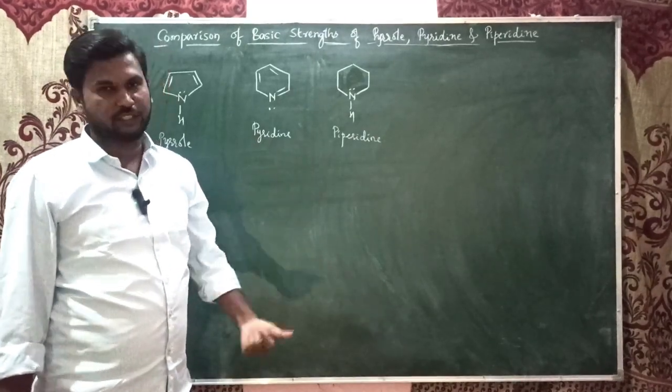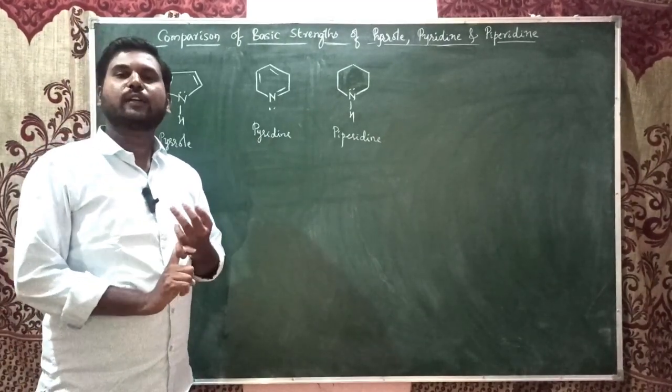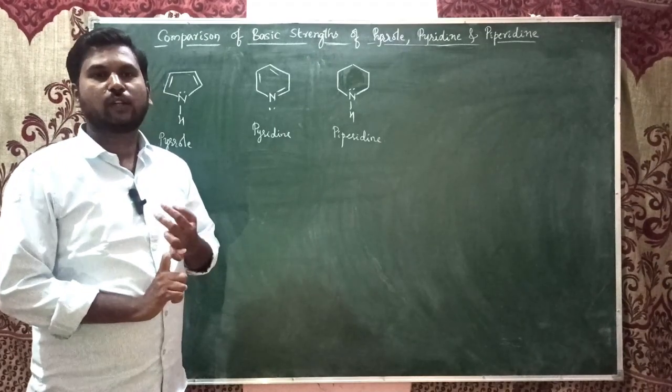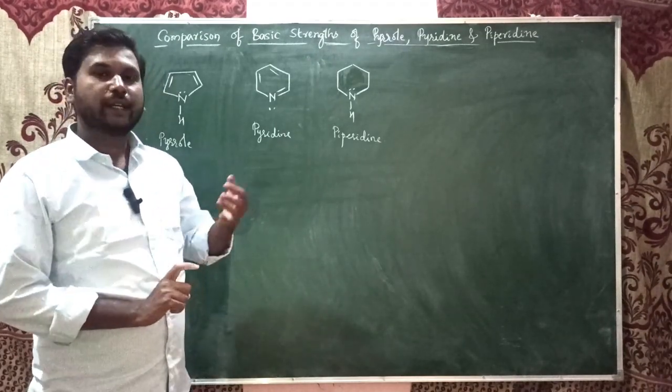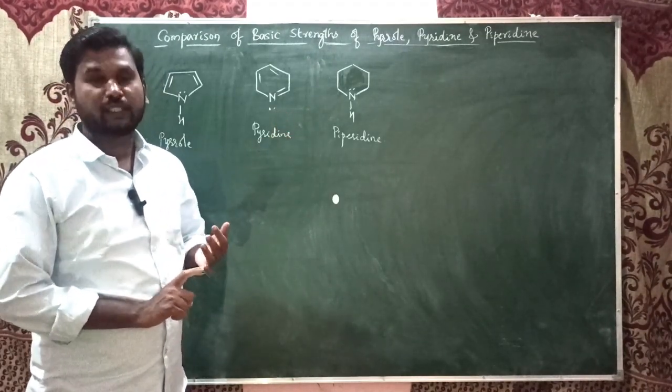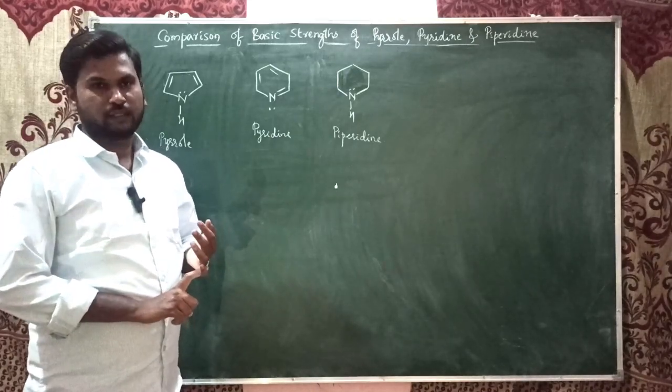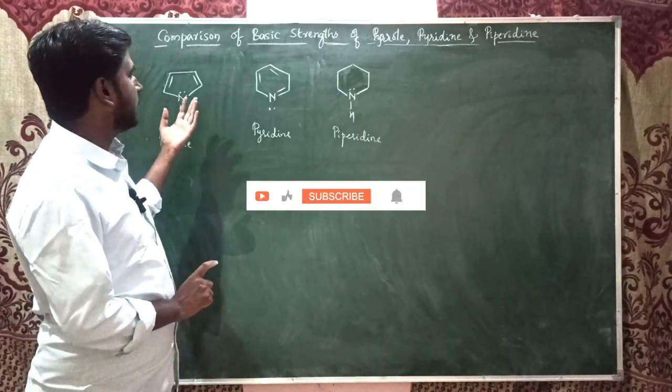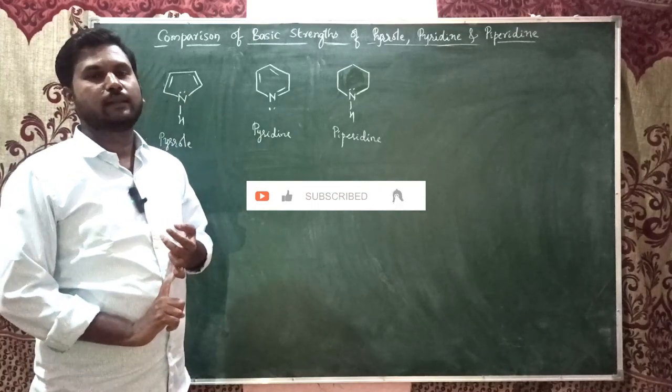What is basic nature? According to Bronsted-Lowry theory, the base has to accept a proton, it has to undergo protonation. On the basis of that theory we'll discuss the basic strength.